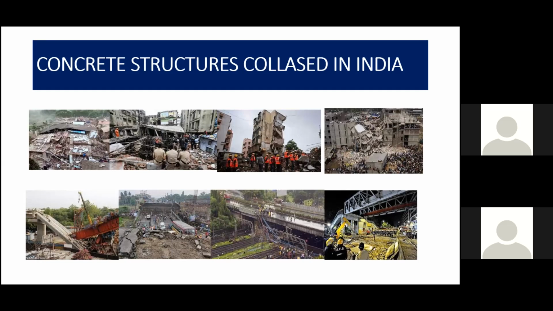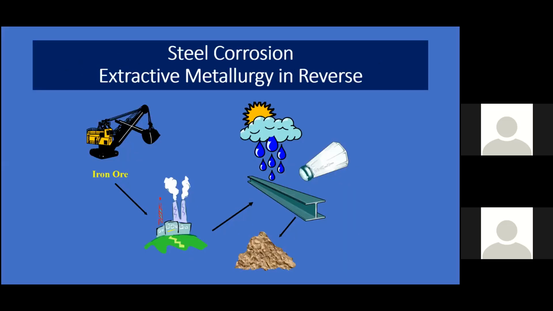I think we have to keep an eye on corrosion and find out how we can prevent it. I will show you some of the measures we're taking. They are not adequate, so you have to look for better solutions. Now, corrosion is a reverse reaction.